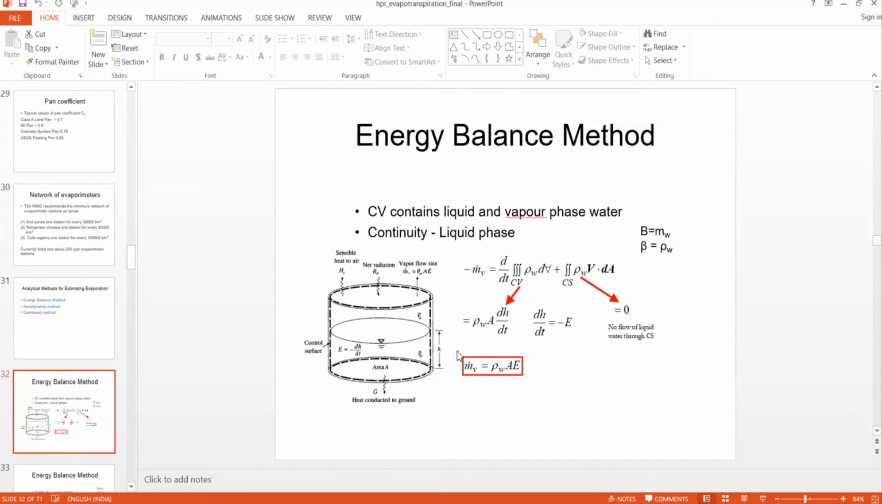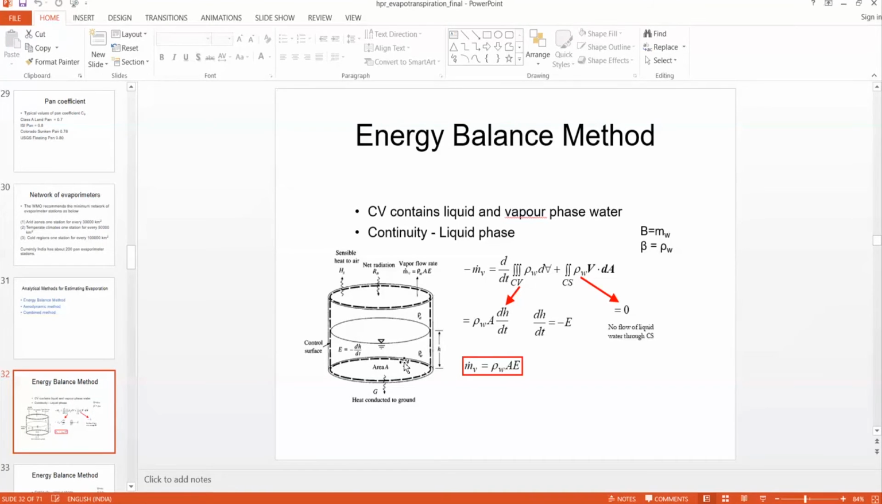Net radiation is radiation received minus radiation reflected. Part of this radiation is given back to the atmosphere as sensible heat, for heating the atmosphere, and part of this energy is given to the ground surface. Using the remaining heat energy, the evaporation takes place.